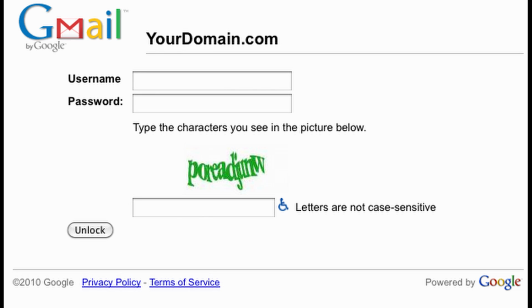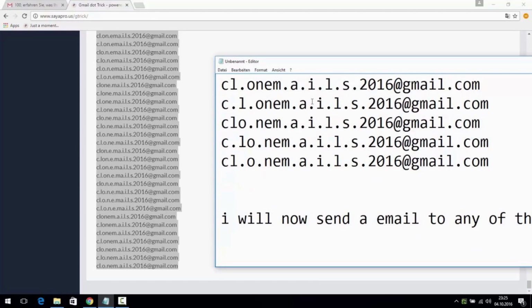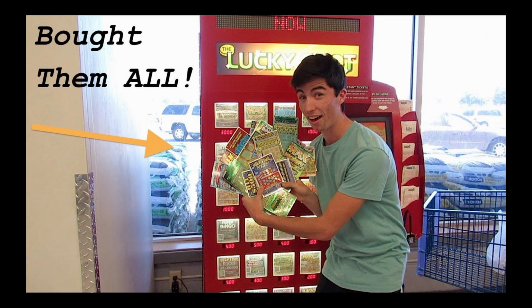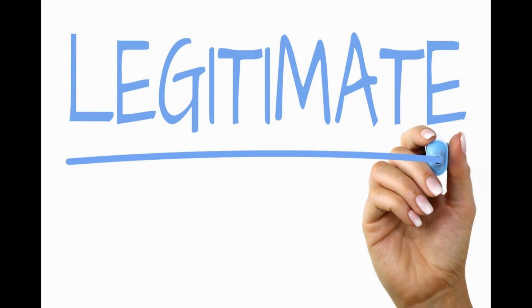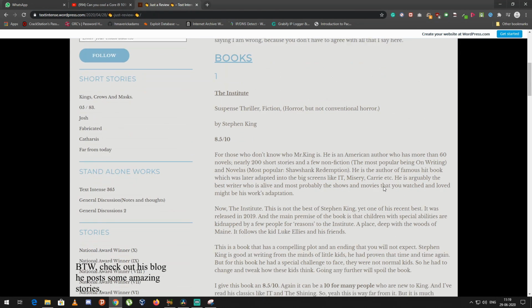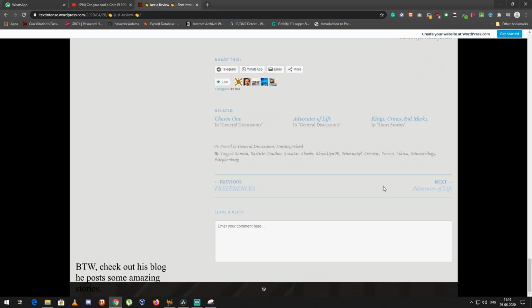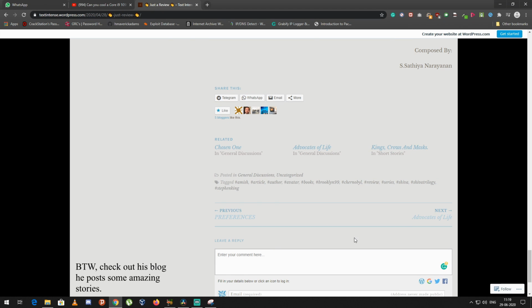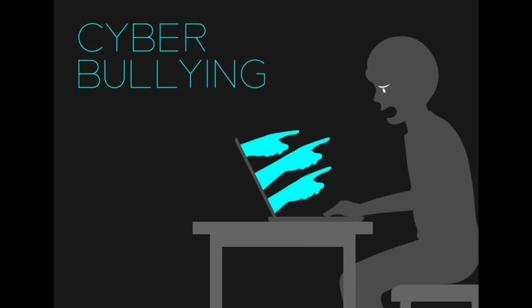Another use of CAPTCHA is for registration forms on websites such as Gmail or Yahoo, where people can create free accounts. CAPTCHAs prevent spammers from using bots to create a plethora of spam email accounts. Ticket websites also use CAPTCHAs to prevent ticket scalpers from over-purchasing tickets for large events. This allows legitimate customers to purchase tickets fairly and keeps scalpers from grabbing thousands of tickets. Lastly, web pages or blogs that contain message boards or contact forms use CAPTCHAs to prevent spammy messages or comments. It does not prevent cyberbullying, but it does prevent bots from posting messages automatically.